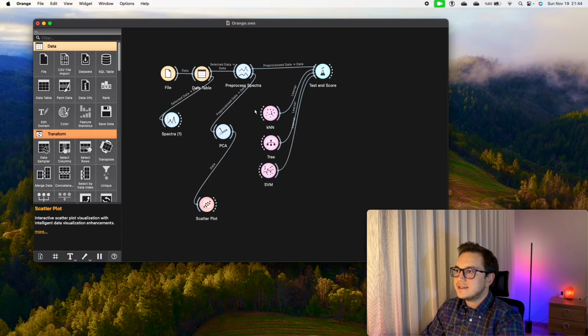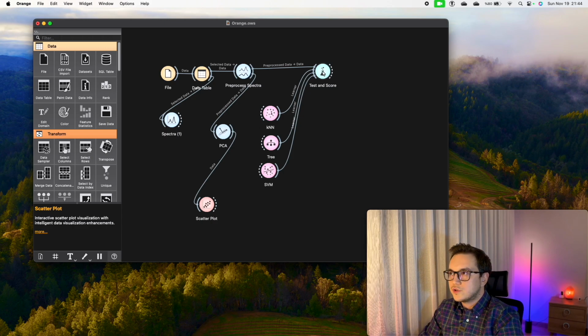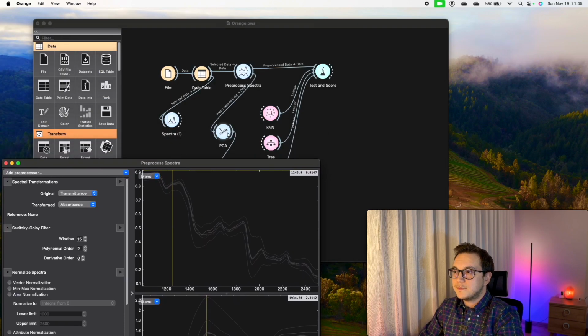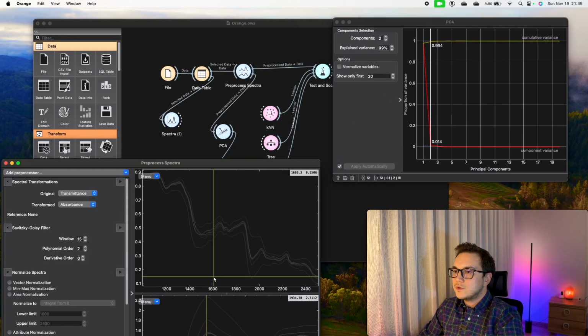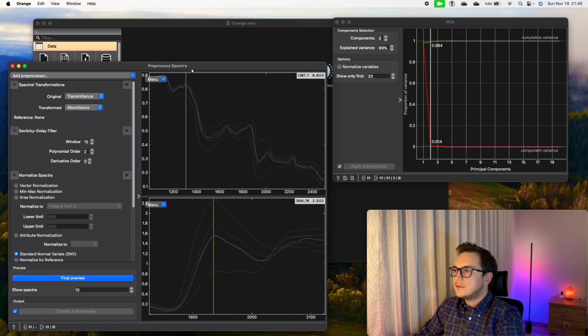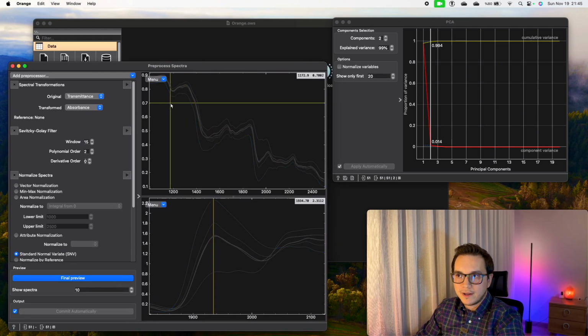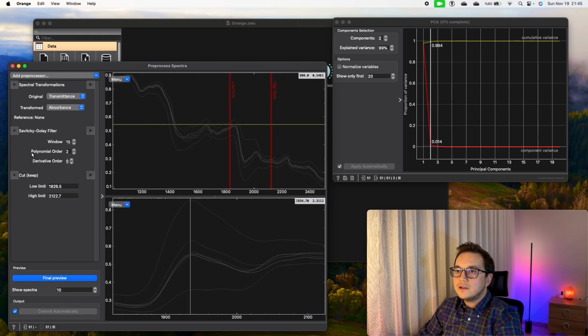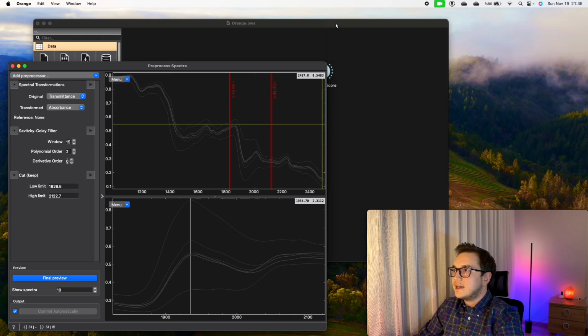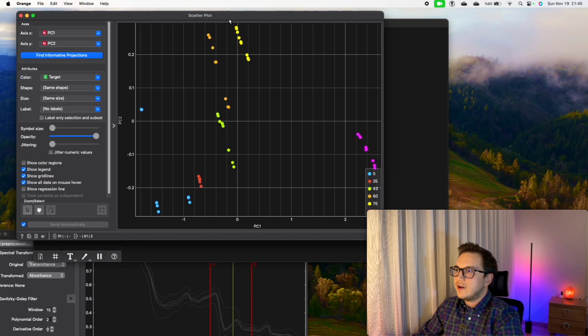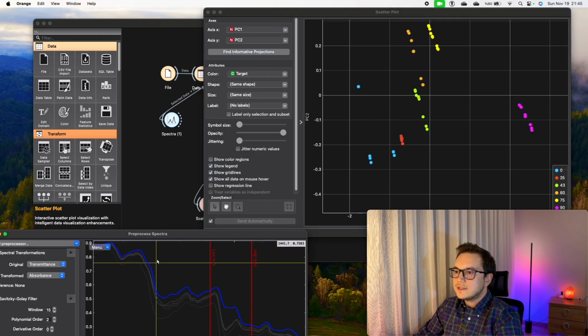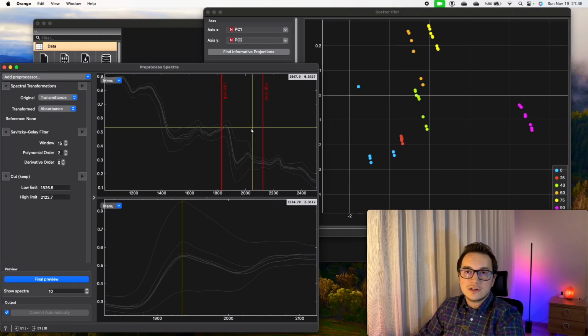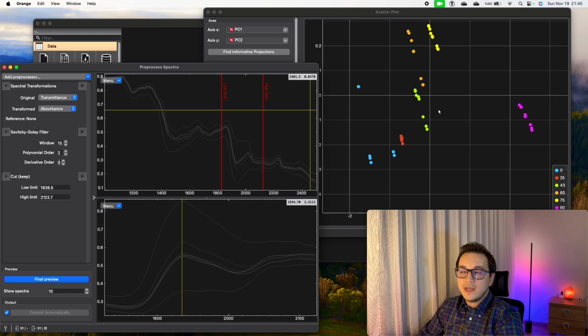Okay, after looking at PCA, now we will actually go to test and score our algorithms. But first, let's check different preprocessing of the spectra. What I do in here, one of the good sides of this program, I open both windows and I compare them. For example, what happens if I lose normalization? You see the PCA changes. Actually, this graph is a graph that I like to comment on more. You see, when we just lose the normalization preprocessing, it's scattered a lot. So we have different deviations. We have, again, some kind of clusterings, groupings, but they're not that obvious anymore.